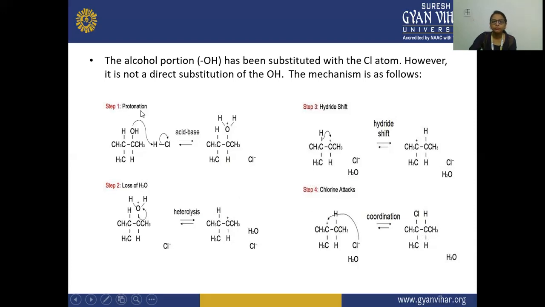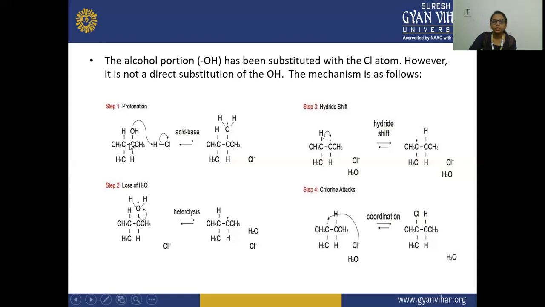Again, I am telling you this reaction mechanism. Here you will see the alcohol's OH has been substituted by this chlorine. This is not a direct substitution of the OH; the chlorine does not directly substitute this OH. In the first step of this mechanism, protonation is happening.